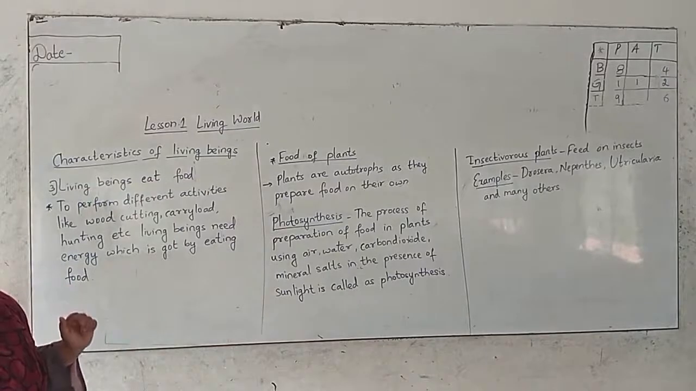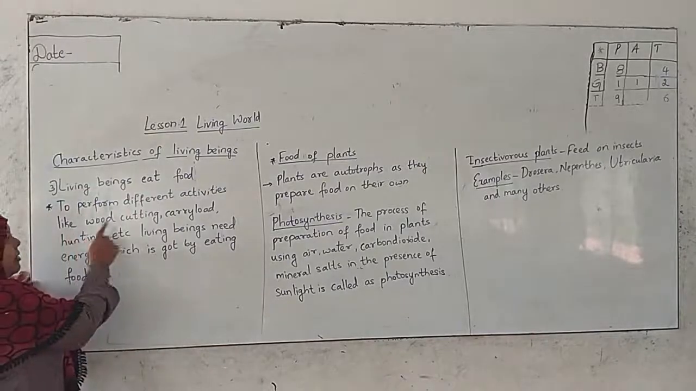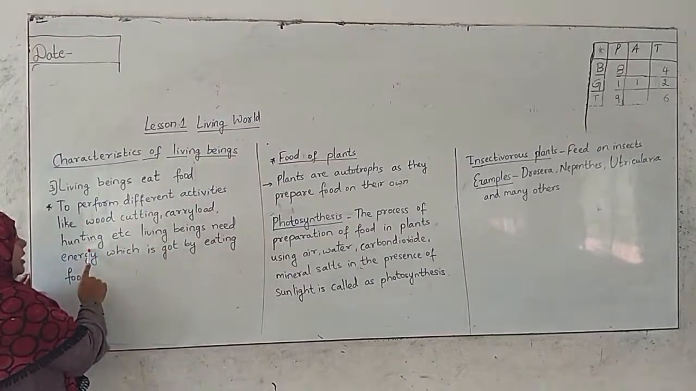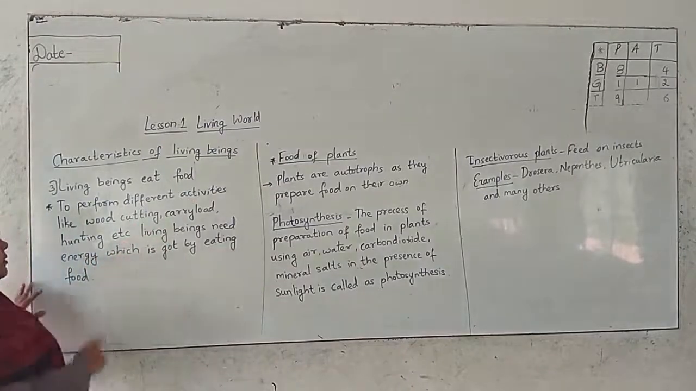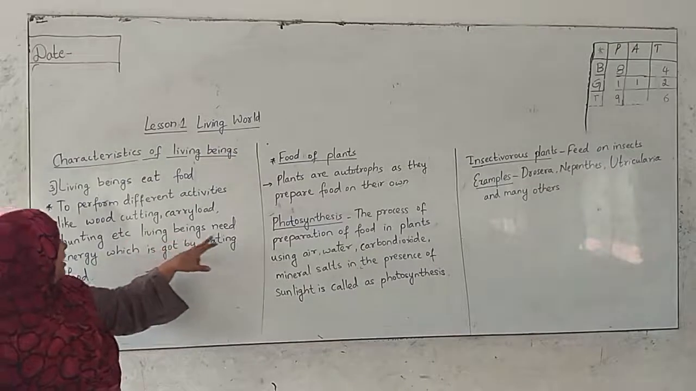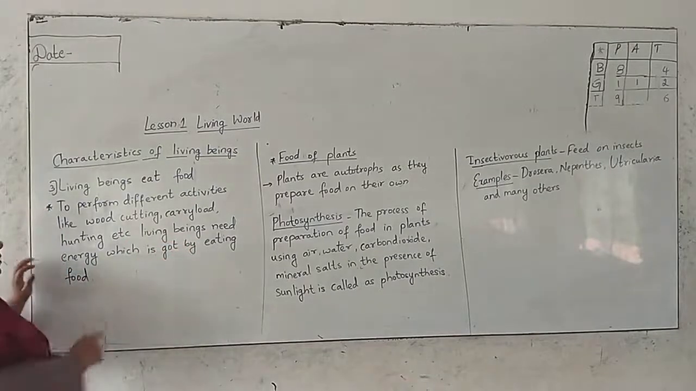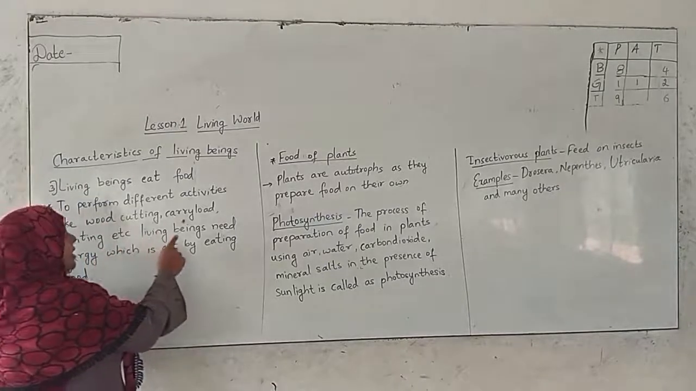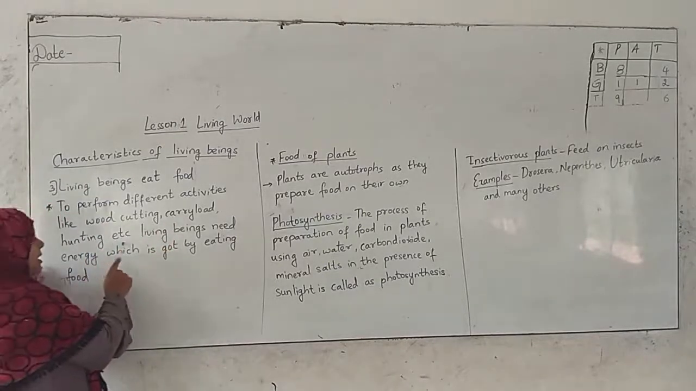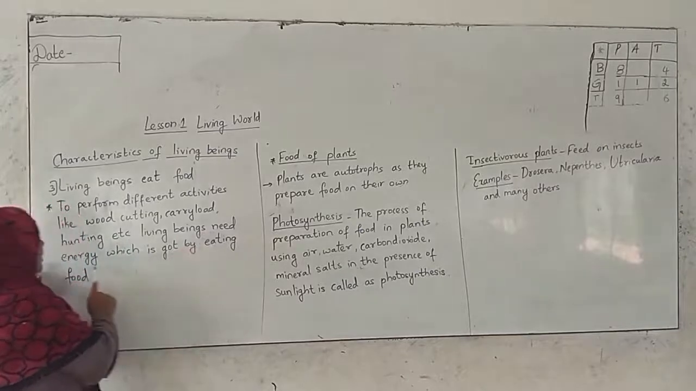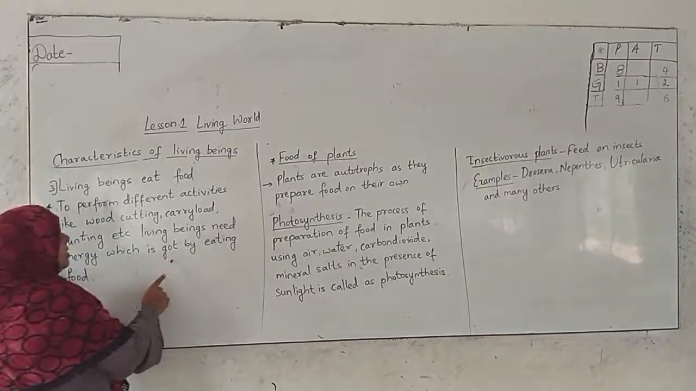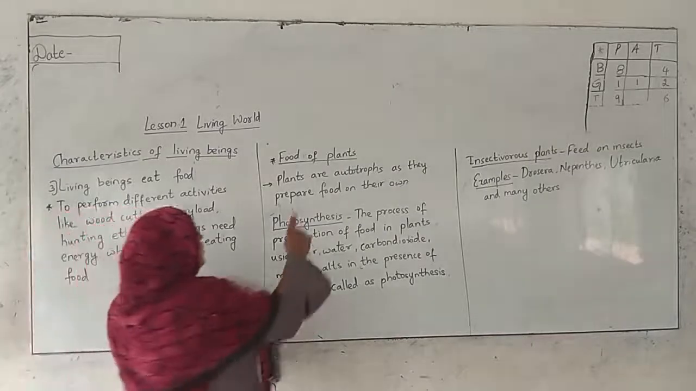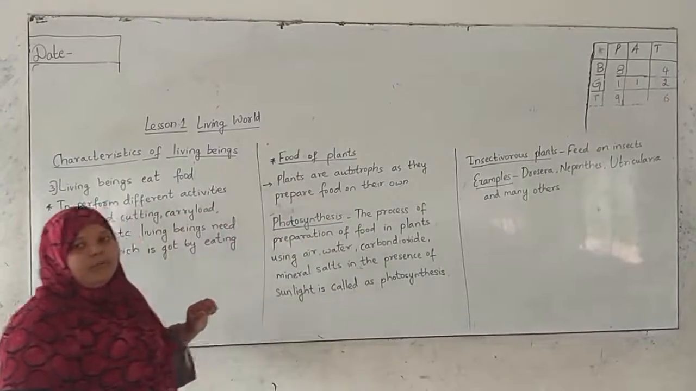Why do we need food? To perform different activities like wood cutting, carry load, hunting, etc. Living beings need energy, which is got by eating food. Am I right? Next, we have discussed the food of plants.